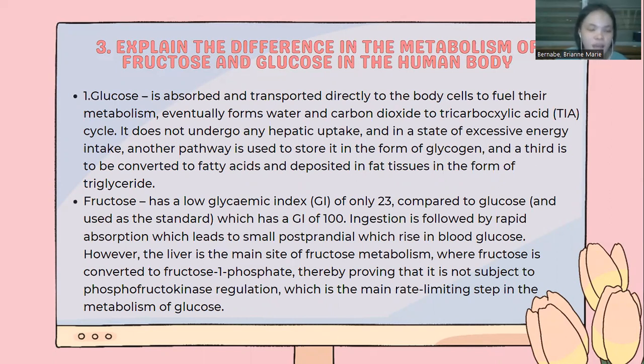in the form of triglycerides. Fructose: fructose has a low glycemic index, or GI, of only 23 compared to glucose, which is used as the standard and has a GI of 100. Ingestion is followed by rapid absorption, which leads to a small postprandial rise in blood glucose. However, the liver is the main site of fructose metabolism, where fructose is converted to fructose 1-phosphate, thereby proving that it is not subject to phosphofructokinase regulation, which is the main rate-limiting step in the metabolism of glucose.